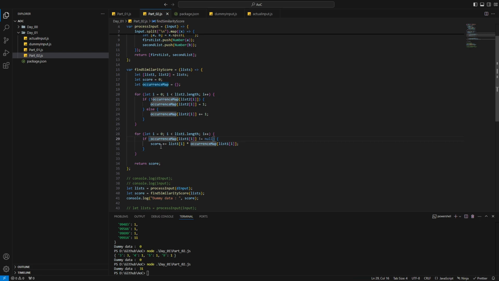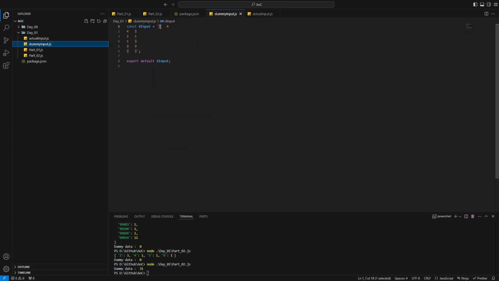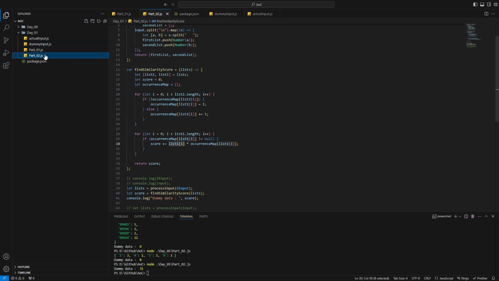If it is not null, only then we are adding on to the score that we have, which is a multiplication of the element in that list. Suppose we started with 3 in that dummy, we start with 3. So what is the occurrence of 3 in the next one? We multiply the element and the occurrence, and we add it to the score. So now we're getting the correct answer, which is 31 according to the dummy input that they've given us.